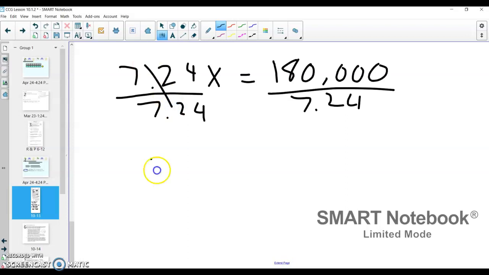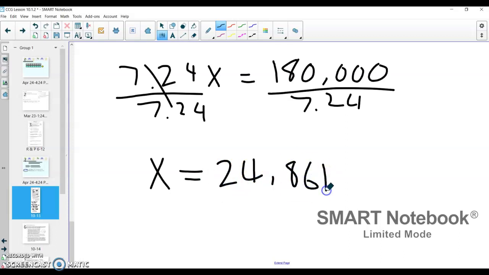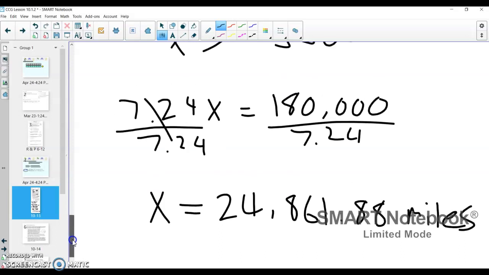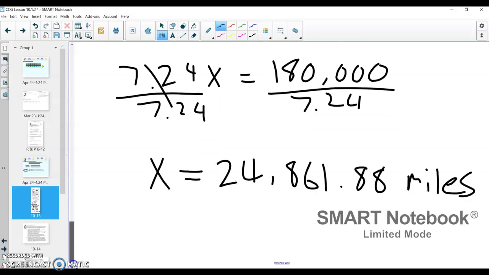I get an answer that the total circumference of the Earth is about 24,861.88 miles. So just by using meter sticks in the ground at two different locations and looking at the angle created with the sun, we found the Earth's circumference, which is about 24,861 miles.